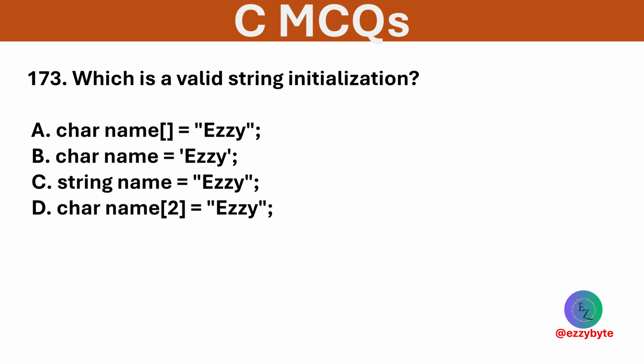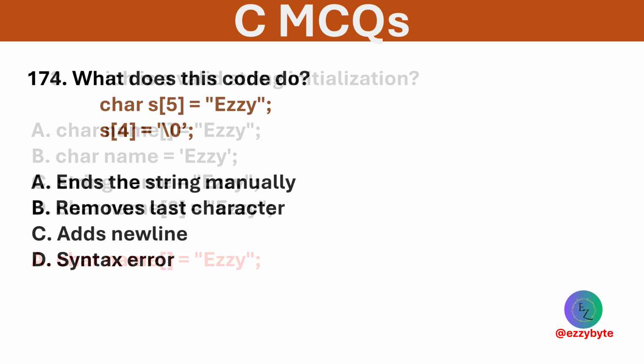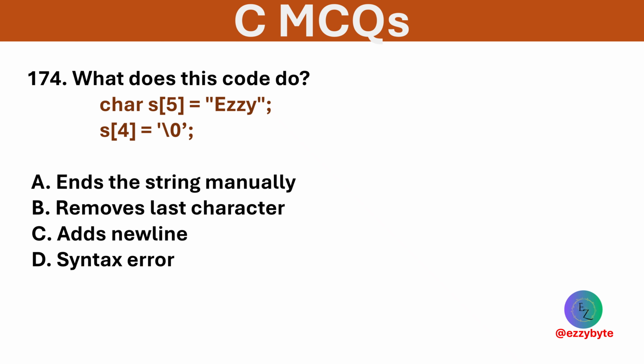Which is a valid string initialization? Options are given below. Option A is correct syntax for initializing a string. What does this code do? Options are ends the string manually, removes last character, adds new line, and syntax error. Option A is correct. It manually adds the string terminator.